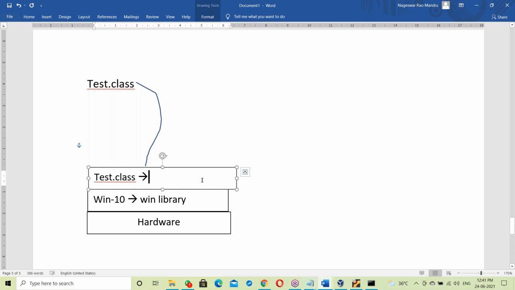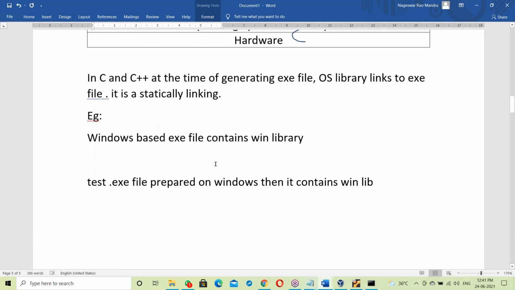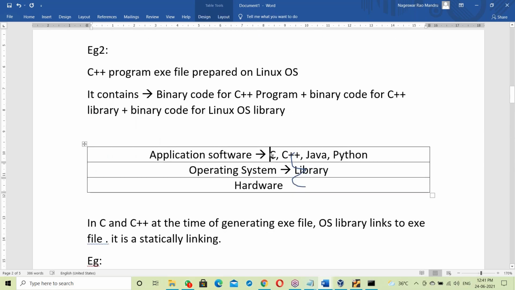Now, to run this Test.class file, it has to link with the OS library, but it is not linked. It is a purely Java program; the Test.class file doesn't have any OS library. Then how can it execute? Previously we discussed that every program has to link with the OS library, whether it is a C, C++, Java, or Python program. Only after linking can it communicate with hardware.